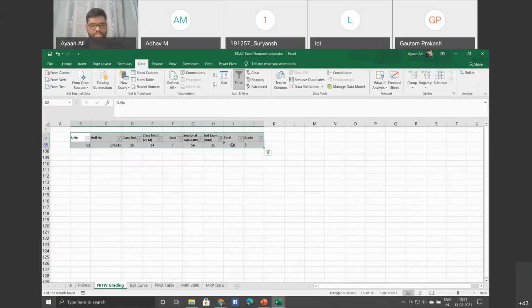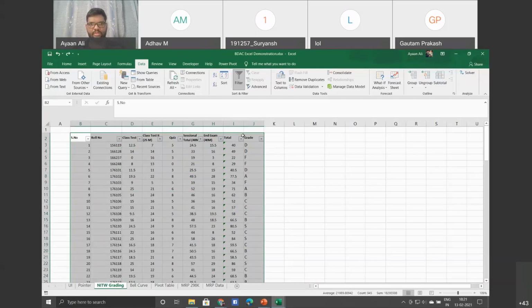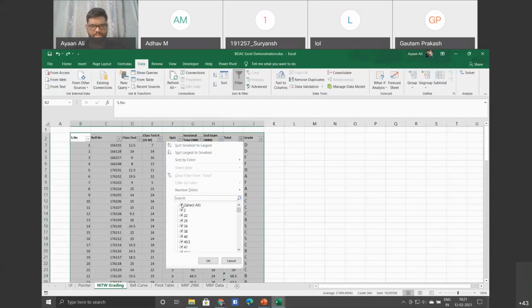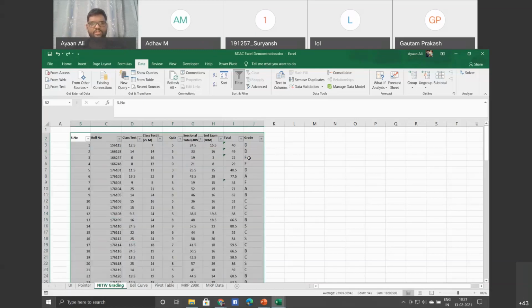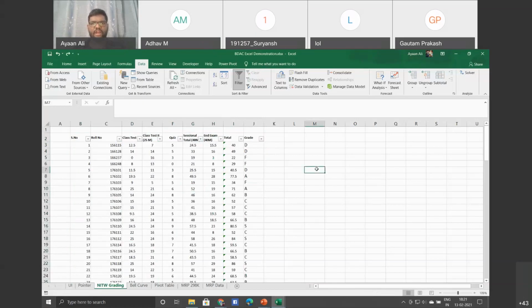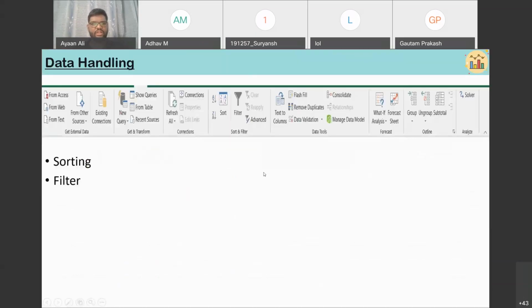Okay, sorry, this is your end exam, my bad. If we go for 34 and I press OK, there is only one student. So like this, filtering and sorting can be used in real life.